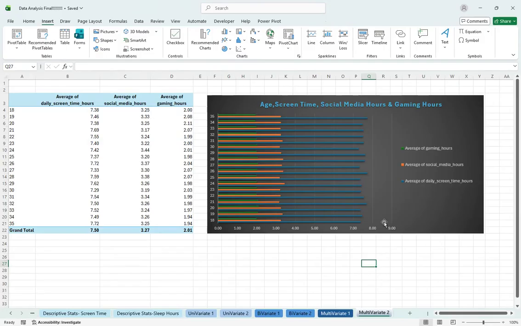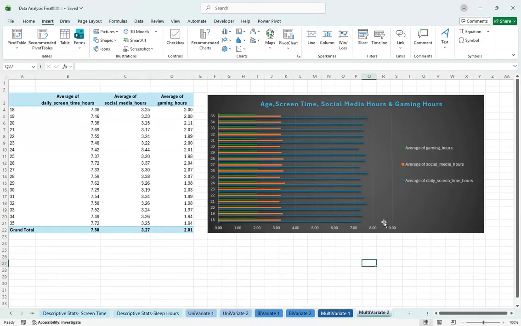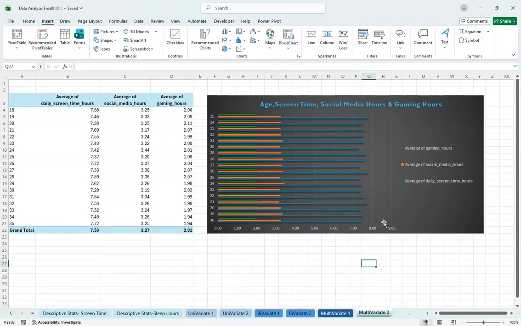And then the second multivariate analysis examined multiple behavioral components: age, average daily screen time, average social media hours, and average gaming hours. So this took into account all of the main factors that I examined part by part and just brought them in as a whole.